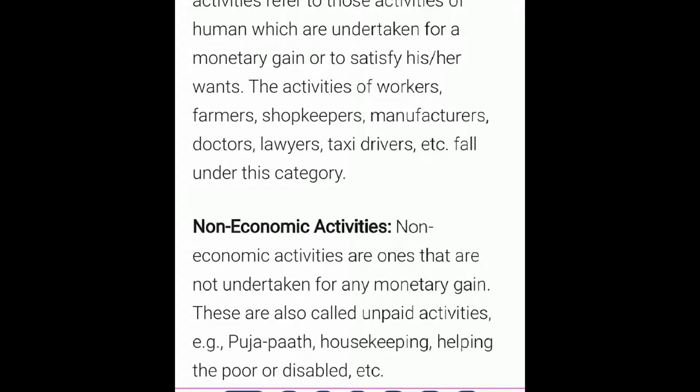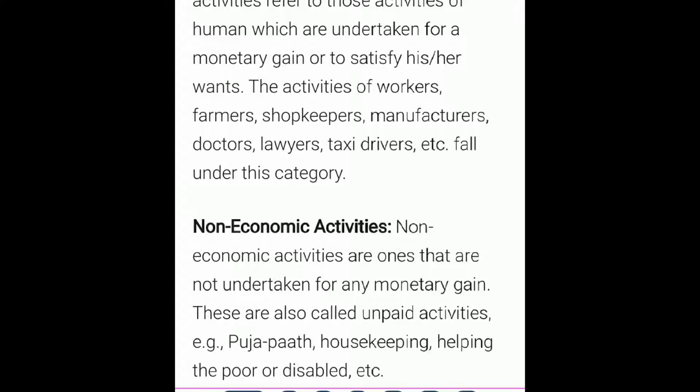So what are non-economic activities? Non-economic activities are ones that are not undertaken for any monetary gain. These are also called unpaid activities. Puja path, housekeeping, helping the poor or disabled, etc.